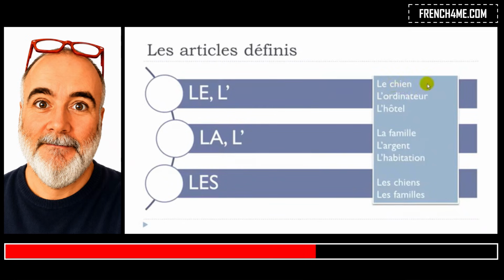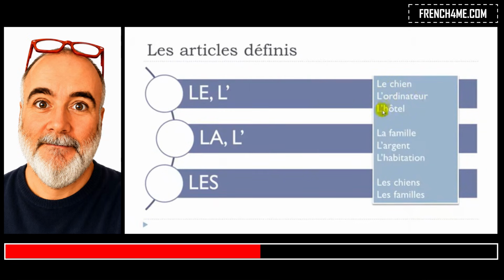Chien is a dog, and in French, chien, like that, it's masculine, so le chien. So basically you just put the article le and then chien, okay? In that case, second case, ordinateur, well, you can see that it starts with the vowel o, okay? And as I said, the article and the o don't get along that well, so you've got to take this away, and then you get l'ordinateur,